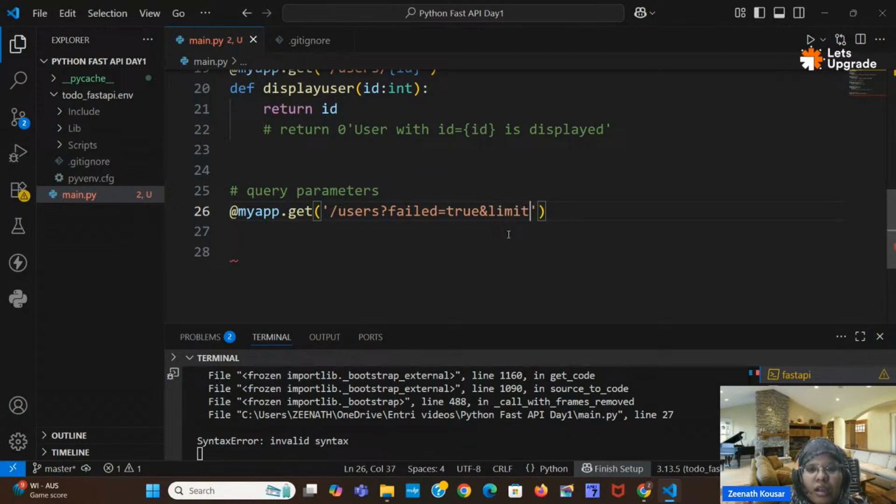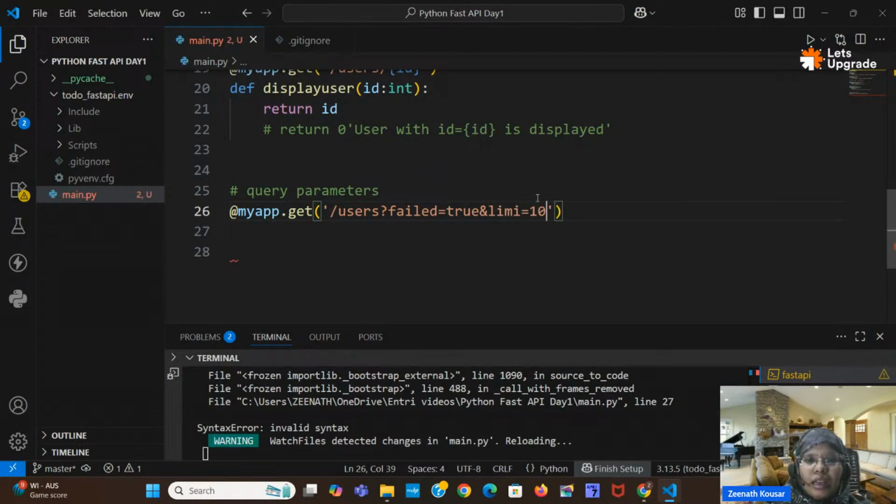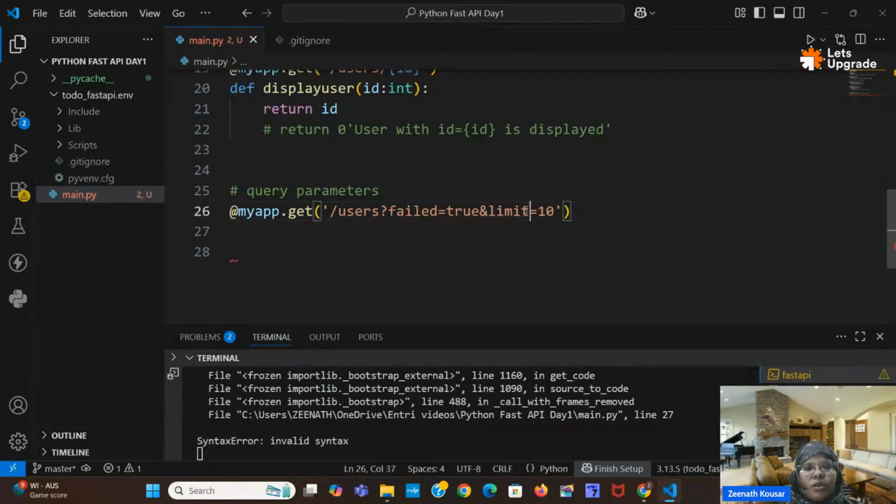Limit equal to 10. Where can we use limit? In the database there will be thousands of users, suppose. If you want to get all the users, thousands of records will be displayed here. It will take huge memory. If you want to display only the first 10 users, then you can give limit equal to 10. Here I am taking two conditions: those users whose failed equal to true, meaning they have failed, and limit equal to 10. So only the first 10 users who failed, only that data I want to retrieve here.